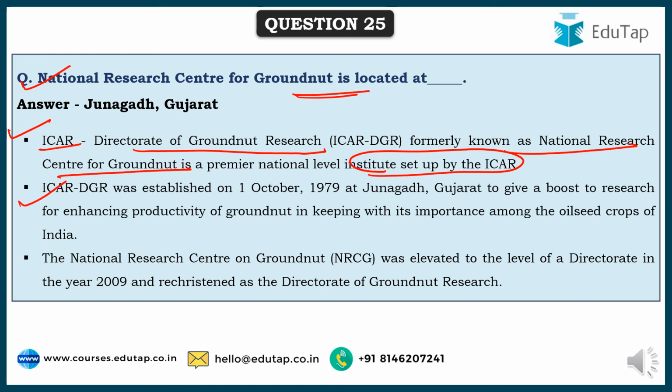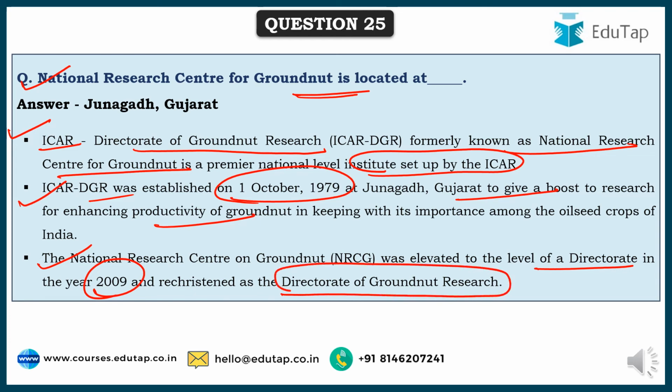And this ICAR DGR was established on 1st October 1971 to give a boost to the research for enhancing productivity of groundnut, one of the important oilseed crops of India. NRC on groundnut was elevated to the level of a directorate in the year 2009, and during that time the name Directorate of Groundnut Research was given in 2009. Earlier it was National Research Center for Groundnut only.